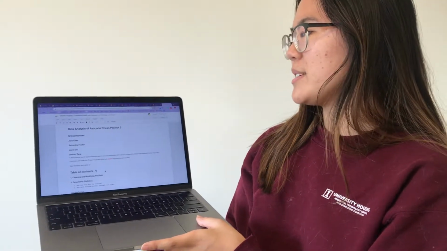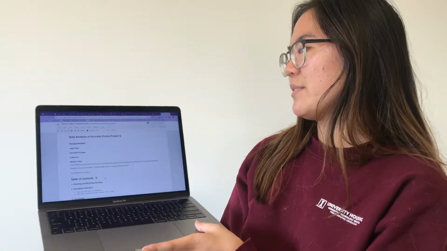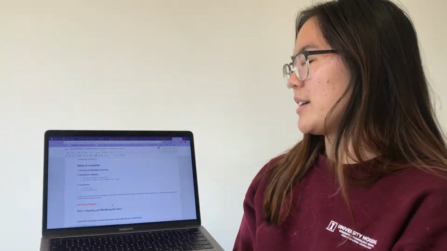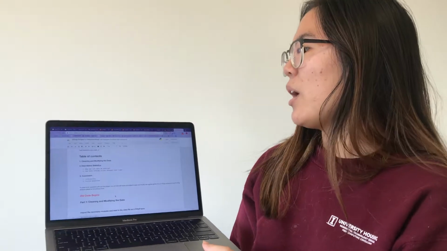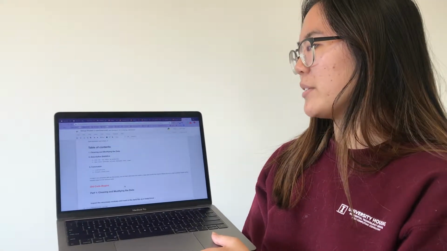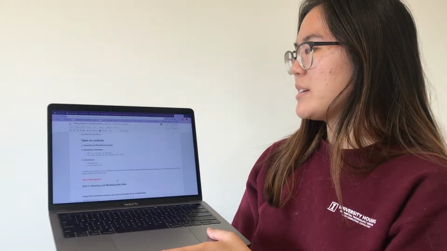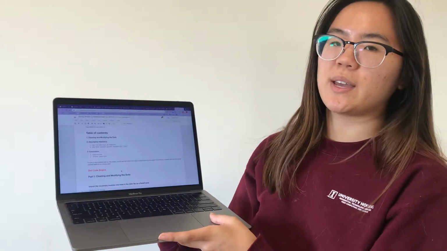Now we have some previously used code from Project 1, and that has been labeled in red italics, signifying the start and the end of our old code. So in our table of contents, we'll first be cleaning and modifying the data and showing you how we did that. We'll then be going through the descriptive statistics, so how can the data be modeled, and how have avocado prices changed over time. Lastly, we'll be going through the conclusion with some limitations on our data and future questions that we have regarding